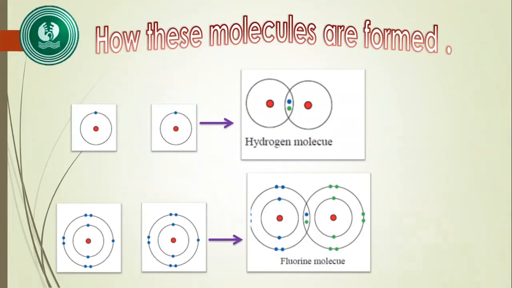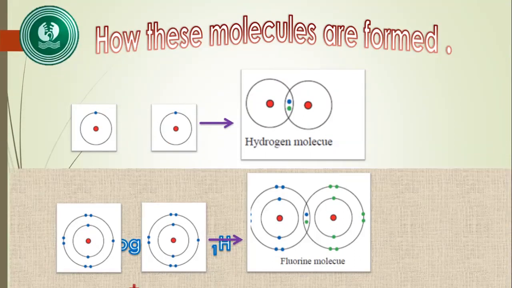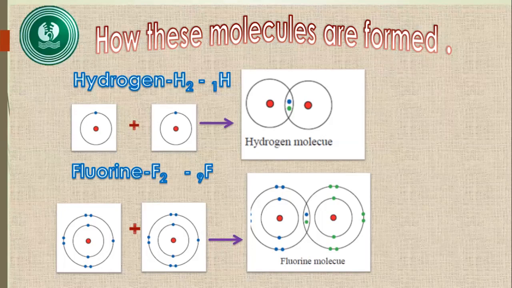In the hydrogen molecule, there are two hydrogen atoms participating to form the hydrogen molecule. So there is one bond, that covalent bond. One electron from one hydrogen atom, another electron from another hydrogen atom. They share these two electrons and form a bond, and they become a hydrogen molecule. Here the fluorine molecule, each fluorine has 7 valence electrons.